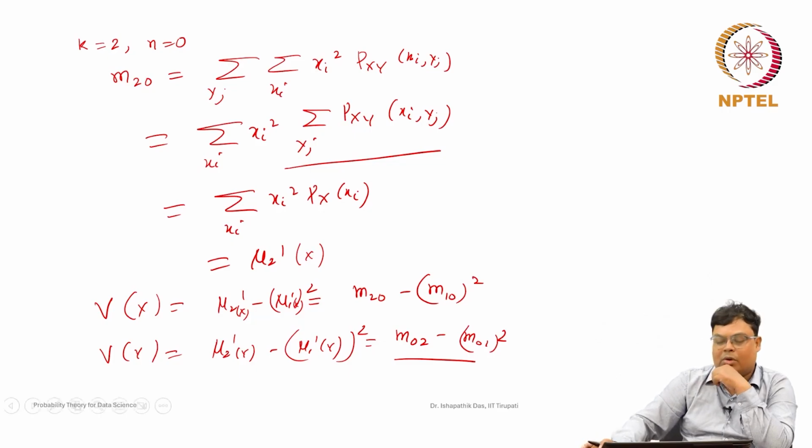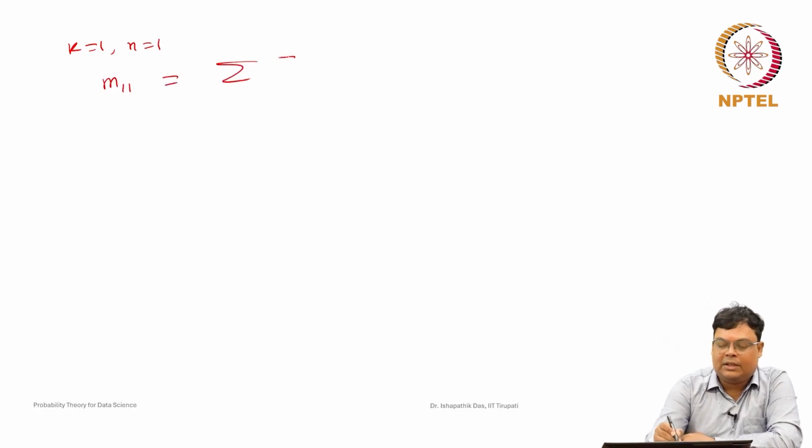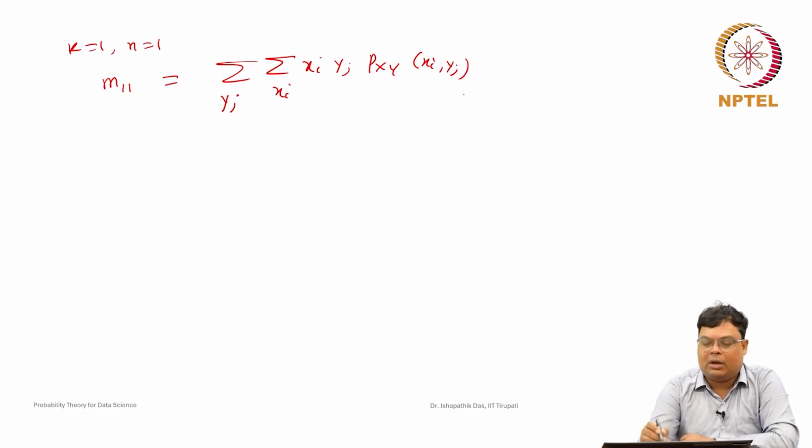Now, what about m 1 1? Whenever k is equal to 1 and n is equal to 1, we will get m 1 1. By definition, this is the summation over x i, y j of x i to the power 1 y j to the power 1 p x y of x i y j. We may not have any simplified form here, because it is particularly for bivariate cases only.